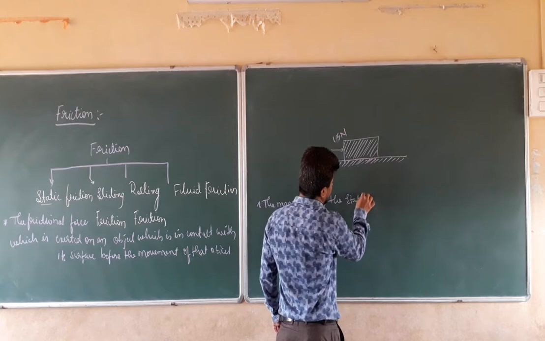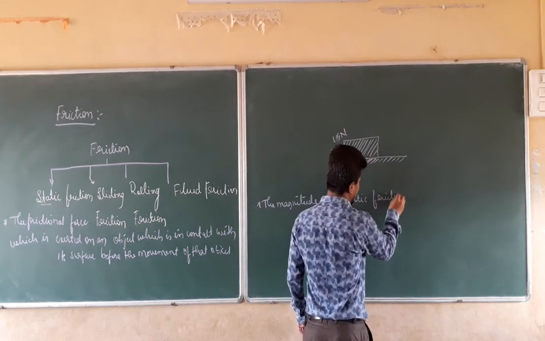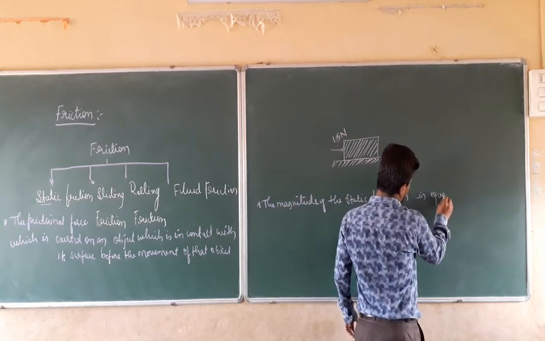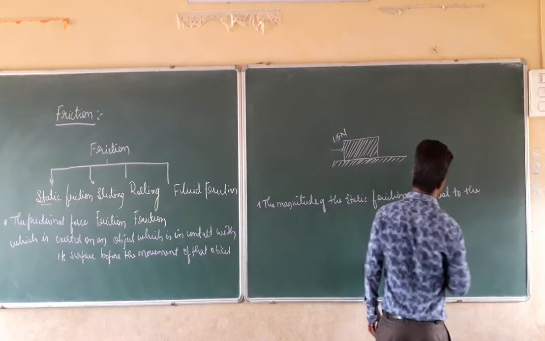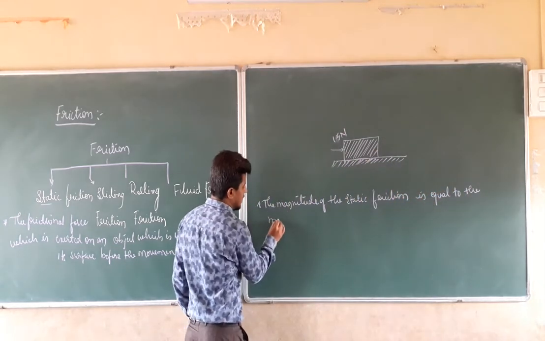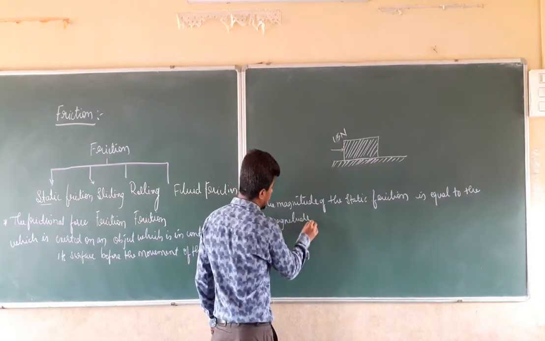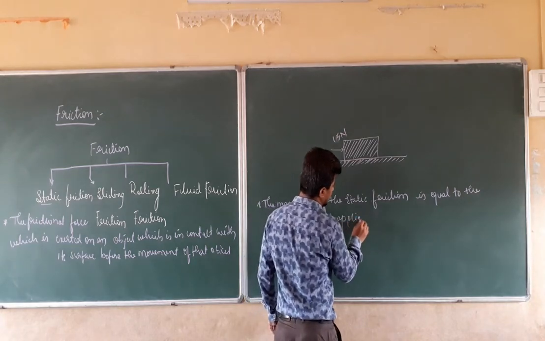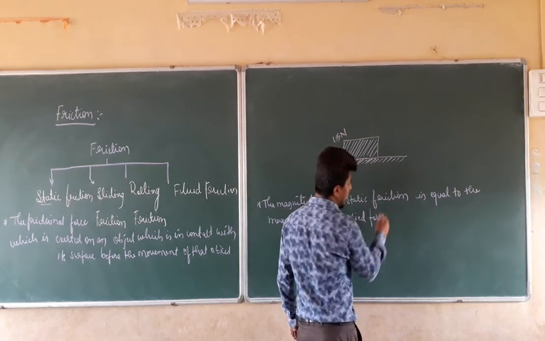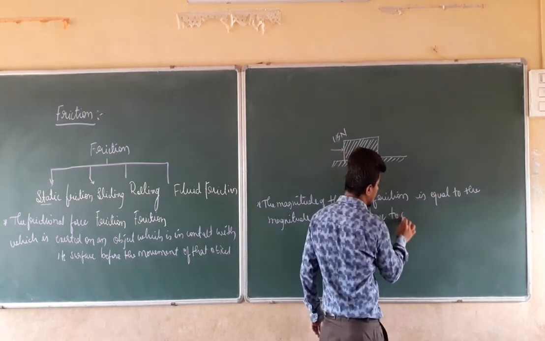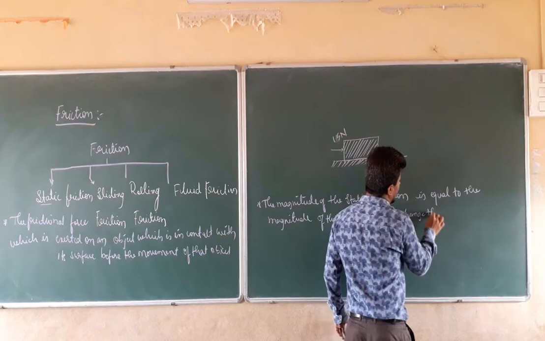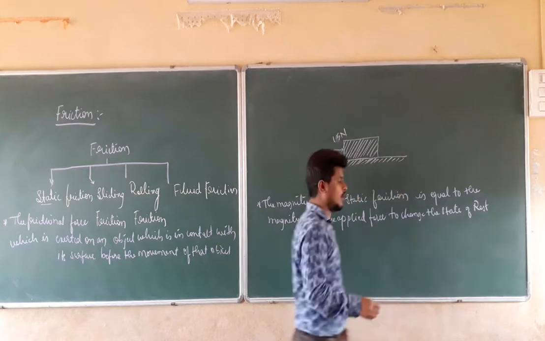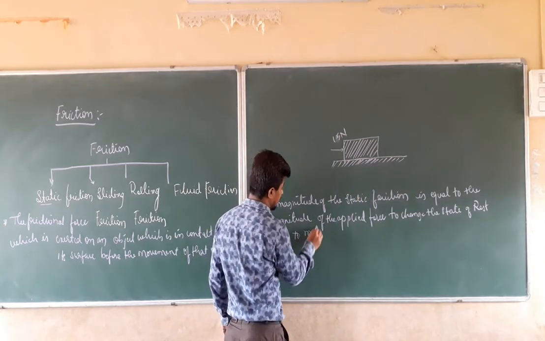Then we can say that the magnitude of the static friction is equal to the magnitude of the applied force to change the state from rest to motion.